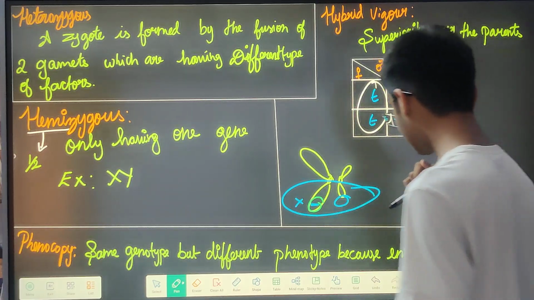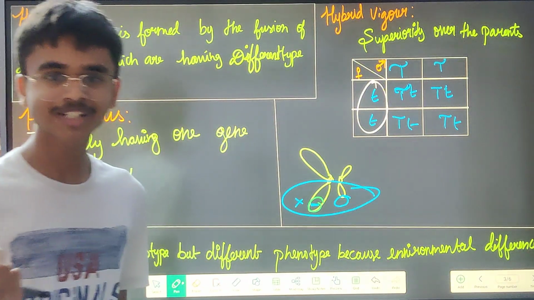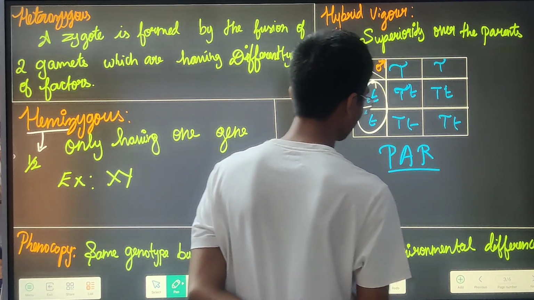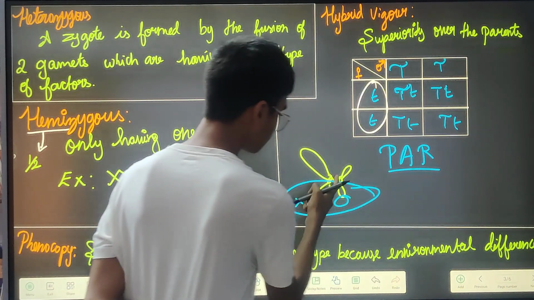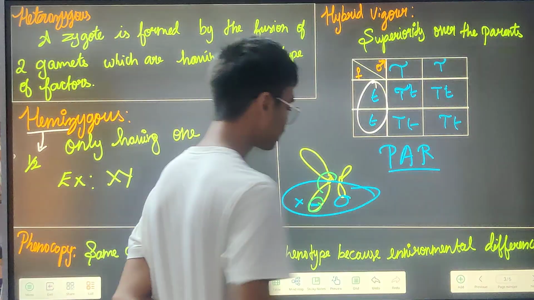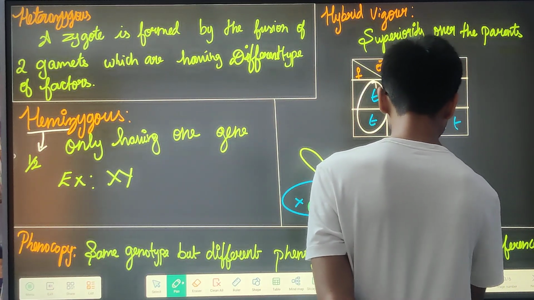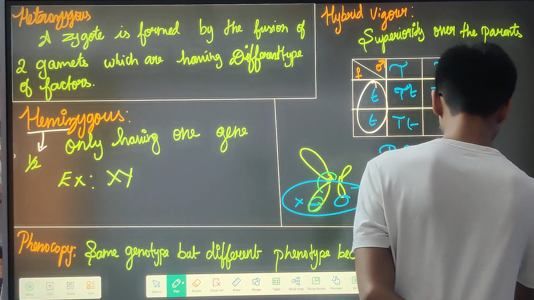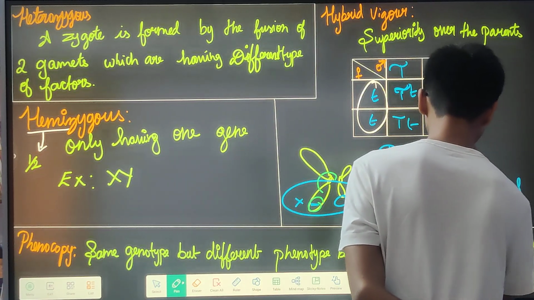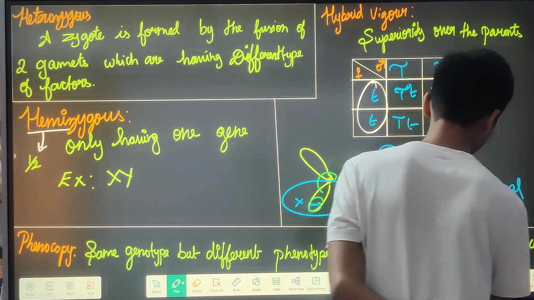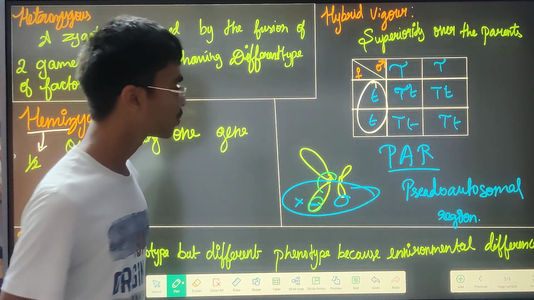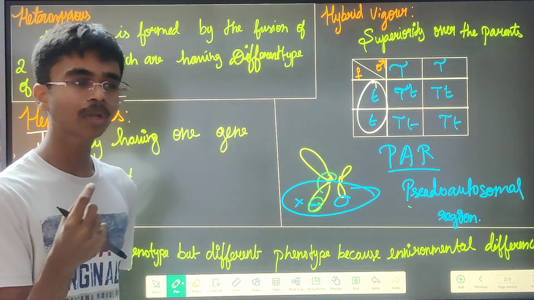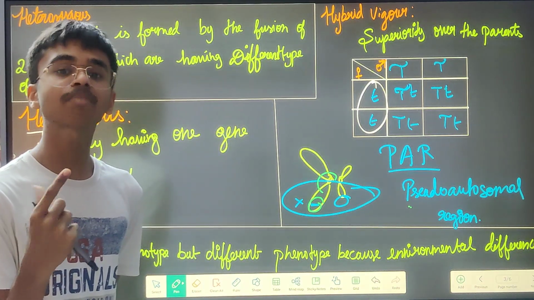And an important thing is this exceptional condition, the PAR region. It is a region in this chromatid and this chromatid that is known as the pseudo autosomal region, the PAR region, where in this region alone you can find a few genes that are matching.